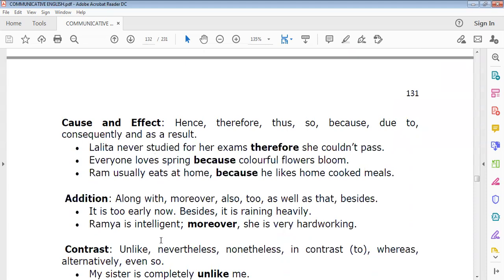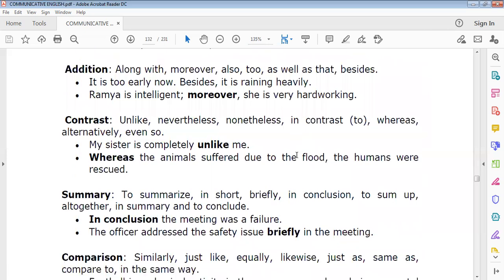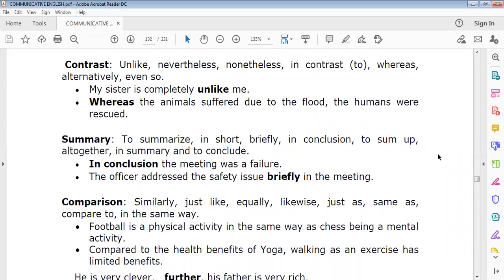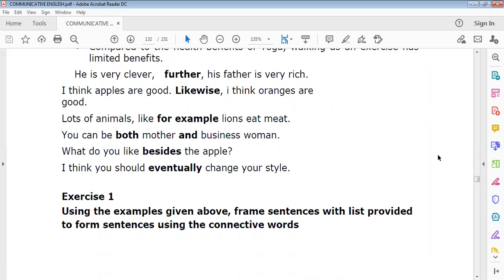Then to show cause and effect, you can use hence, therefore, thus, so, because. If you have to give some additional detail, you can use along with, moreover, also. If you have to say something in a contrasting way, you can say unlike, nevertheless, nonetheless. If you have to summarize, you can say to summarize, in short, briefly, in conclusion, to sum up. To compare, similarly, just like, equally, like. So these are all the words you will use.